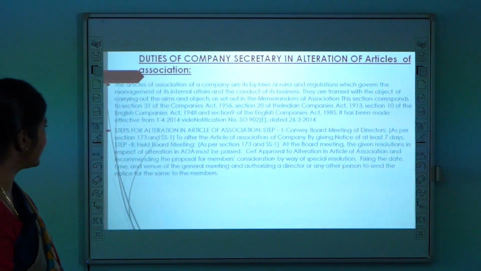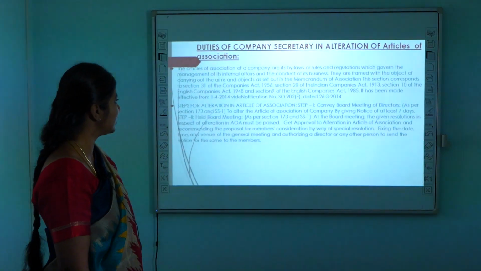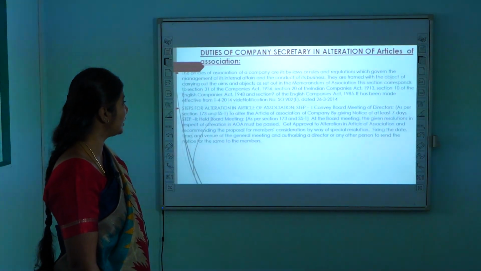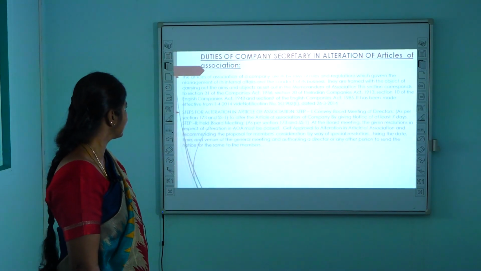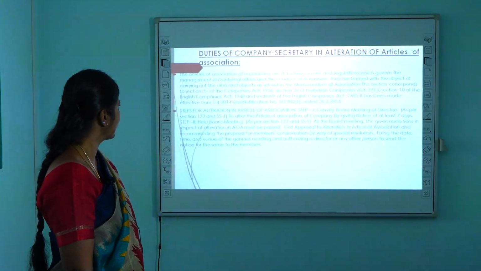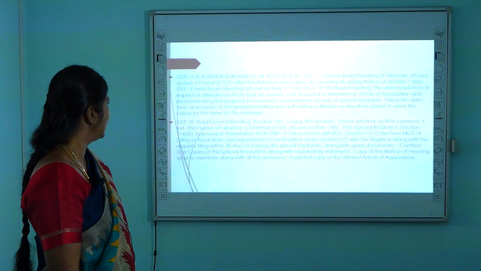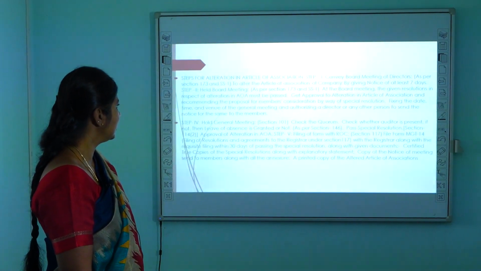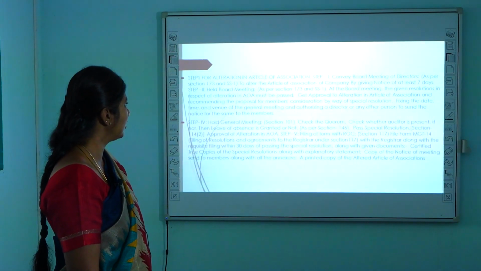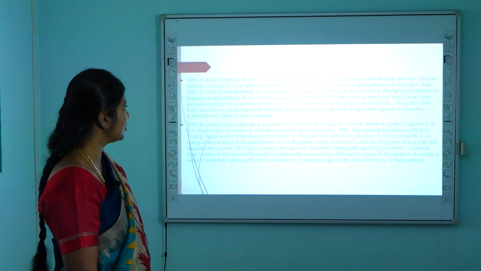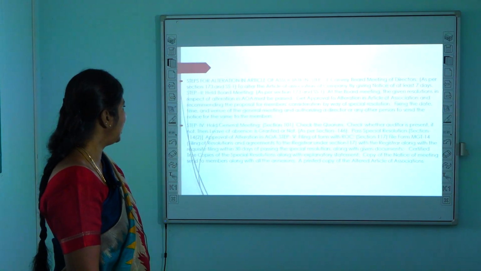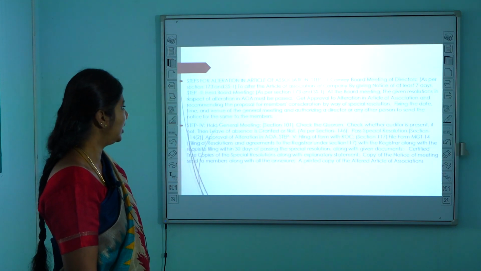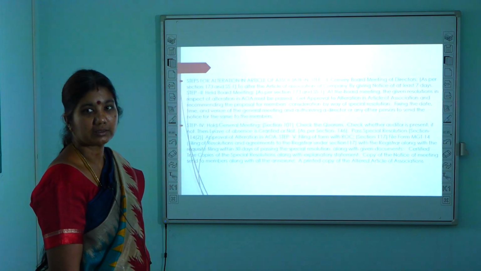In the steps for altering the Articles of Association, the board meeting has to be convened. After convening the board of directors meeting, a notice has to be served at least 7 days in advance to get the approval, the general meeting has to be held and the resolution has to be passed.